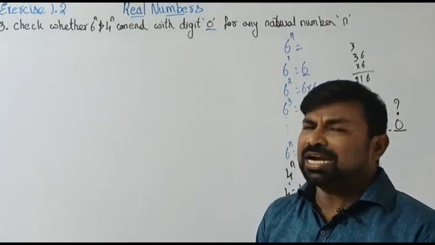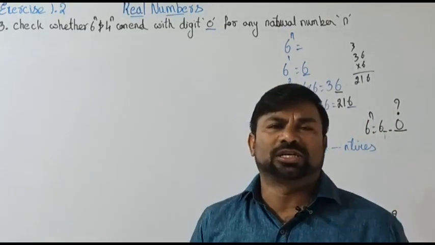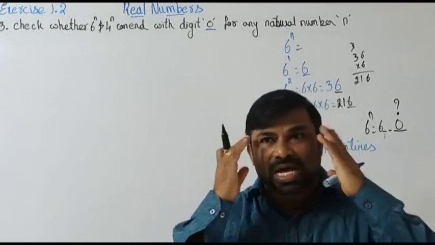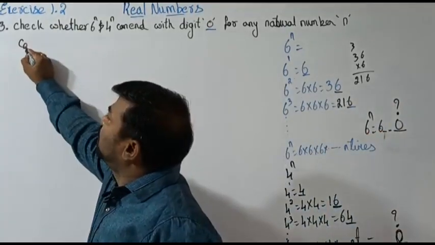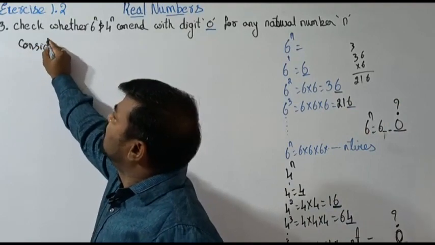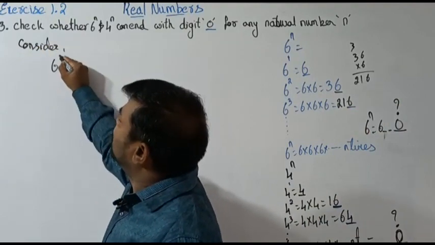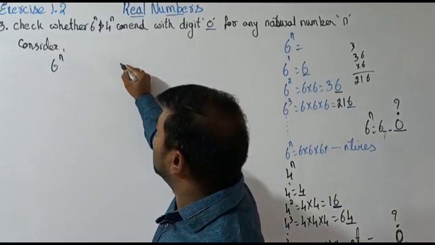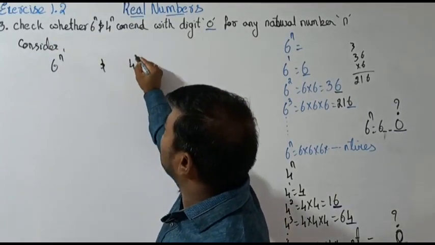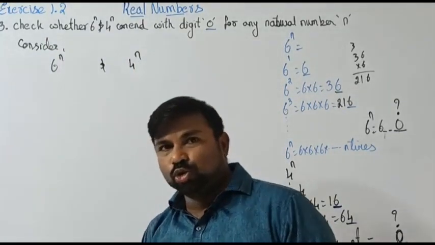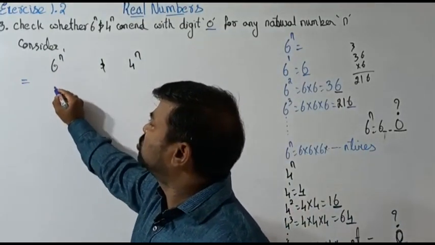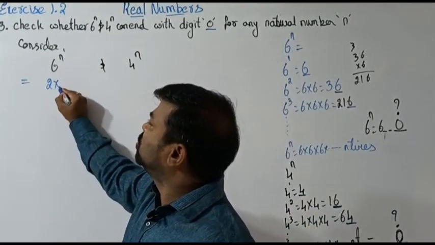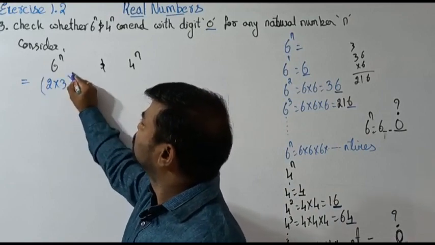That's the question. Let us check it out. Let us go a little bit logically, using certain formulas, known concepts, theorems. Consider 6 to the power n, and 4 to the power n. Let's do one thing, let's prime factorize. Can we write 6 to the power n as (2 into 3) whole to the power n?